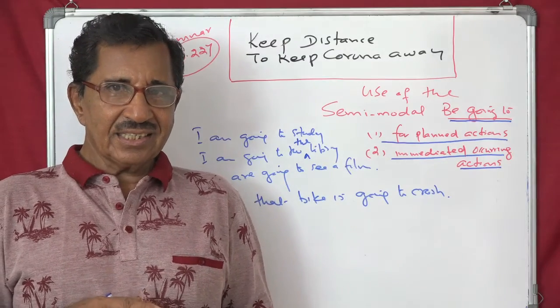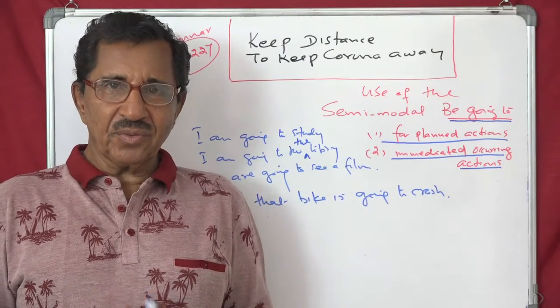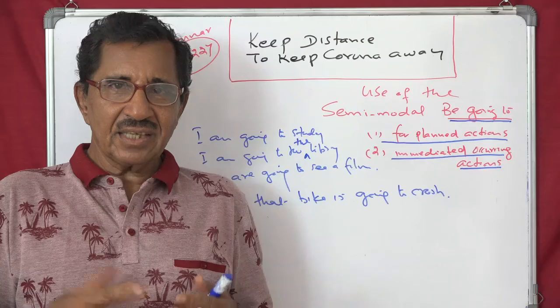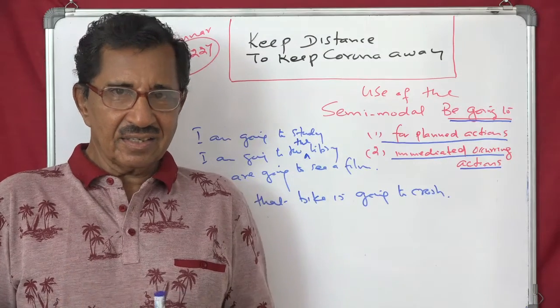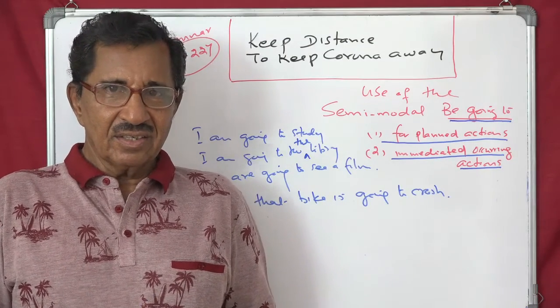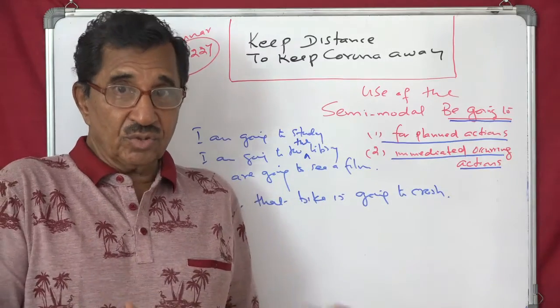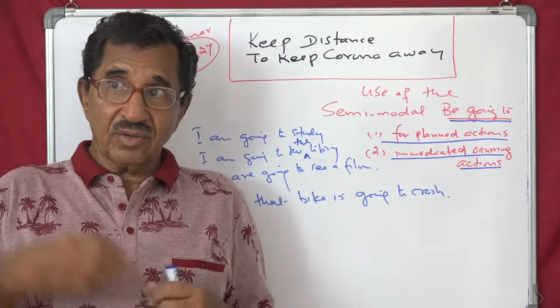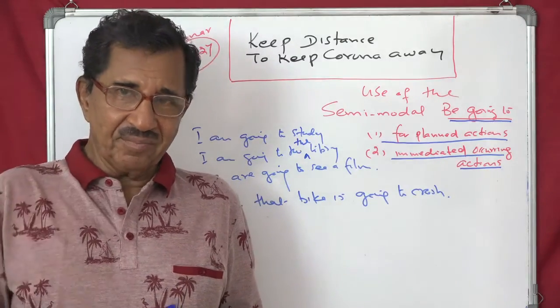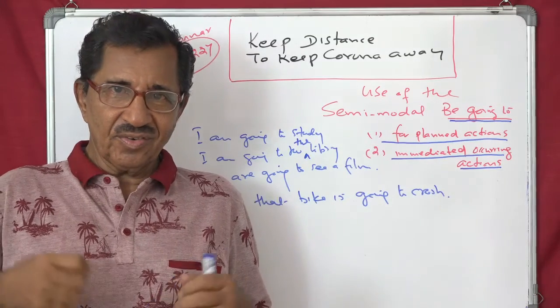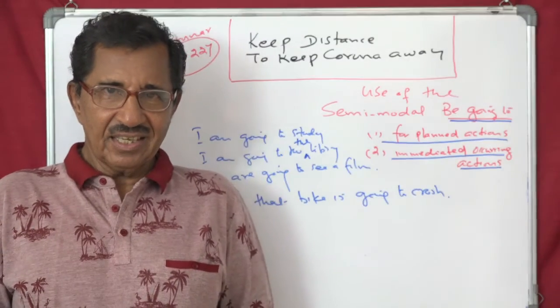Okay. This semi-modal be going to. Be means it can be is, are. So those are the different forms of be. They are going to swim. We are going to hit them. We are going to do some service.